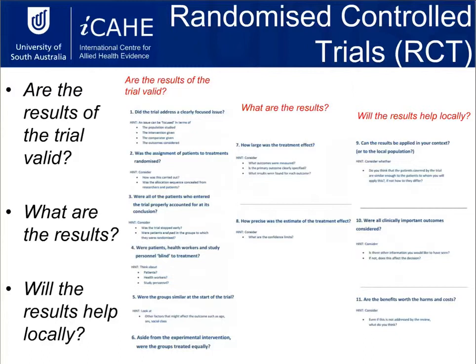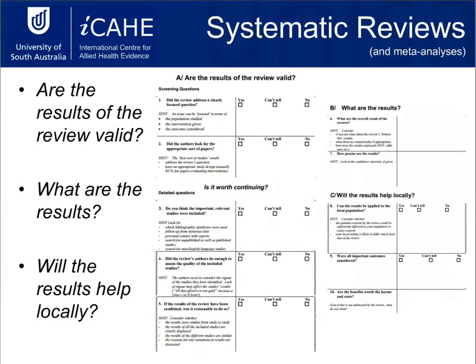So the difference between the randomized controlled trial and the systematic review is that we're asking slightly different questions. With a randomized controlled trial, what's important to the quality of the study is going to be different from a systematic review. We want to know, if people were put into different groups, did they know or were they blinded? Whereas with a systematic review, we're going to be more interested in things like, do you think they covered all of the appropriate studies? Do you think that they've done a very thorough search?